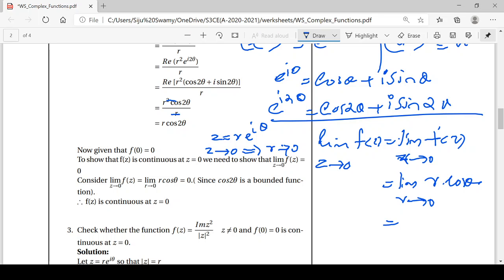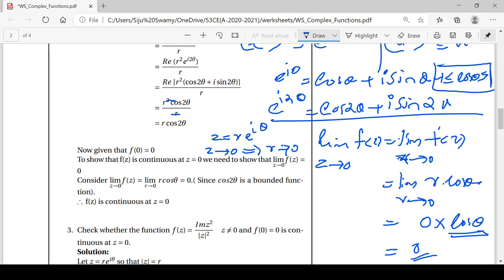Now when r tends to 0, this becomes 0 into cos 2 theta. Now you just look into this cos. Cos is a bounded function. That means cos never becomes infinity or any higher value for theta. We know minus 1 less than or equal to cos theta less than or equal to 1. This is the basic condition for cos theta. Hence 0 into a finite quantity is 0. So the limit is 0 as z tends to 0. Then also we have given f of 0 is equal to 0 in the problem. So this function is continuous because the limit is equal to 0 and the value of the function at z equal to 0 is 0.